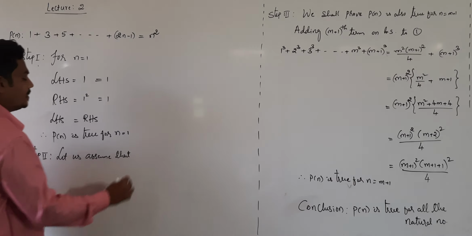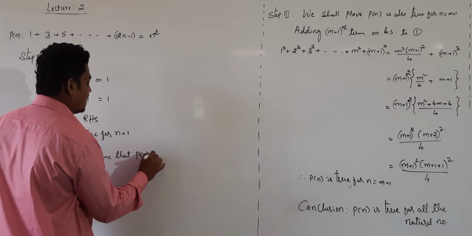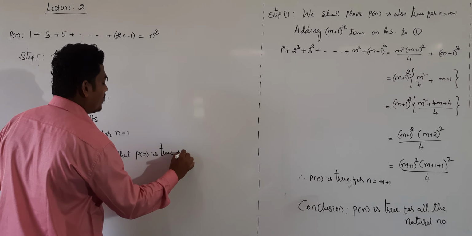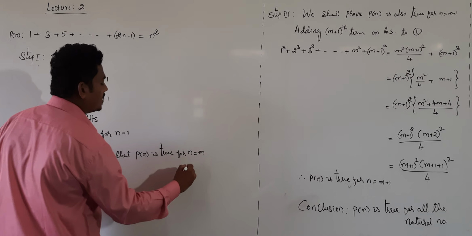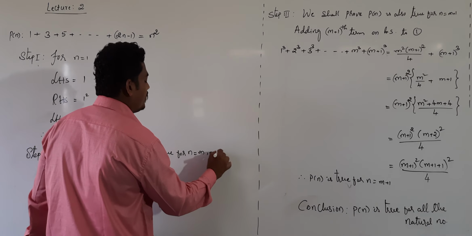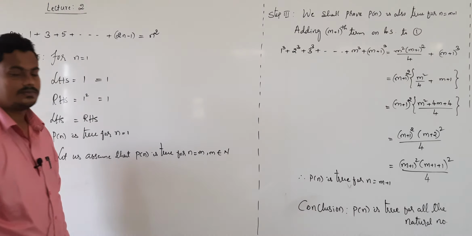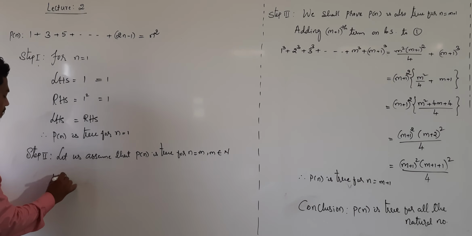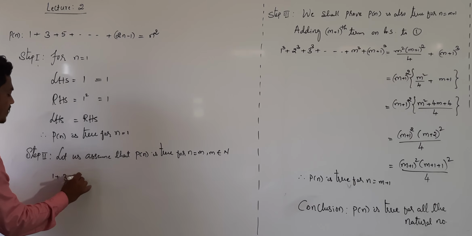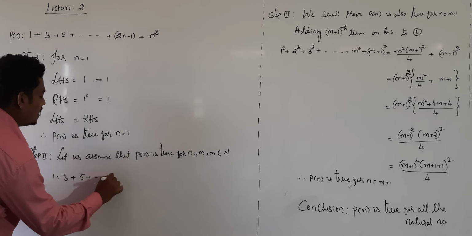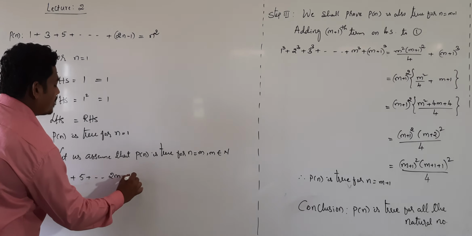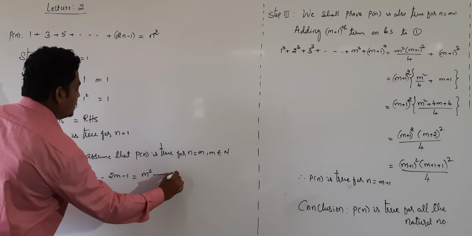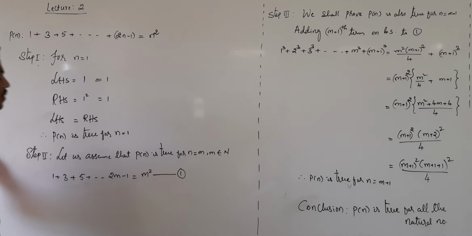Let us assume that P of n is true for n equal to m, for all m belonging to natural numbers. Then the given expression becomes, in terms of m, 1 plus 3 plus 5 plus so on, 2m minus 1 is equal to m square. Take this as equation number 1.